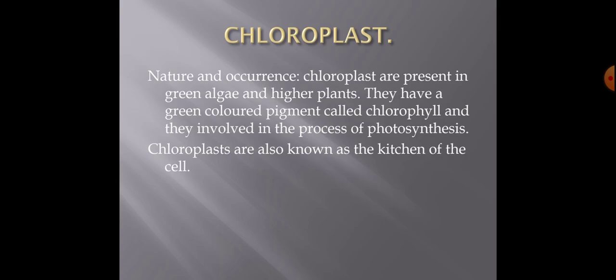Students, now let us discuss chloroplast. As I have told you, chloroplast is a green color plastid, and the green color of chloroplast is because of chlorophyll. Chloroplasts are present in green algae and higher plants. They are involved in the process of photosynthesis. And chloroplasts are also known as the kitchen of the cell. Students, as I told you, mitochondria is known as the powerhouse of the cell. Chloroplast is known as the kitchen of the cell.